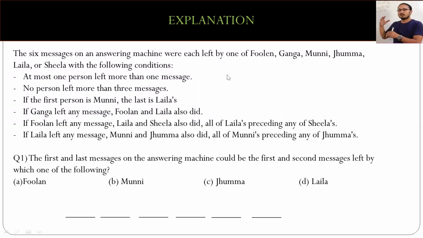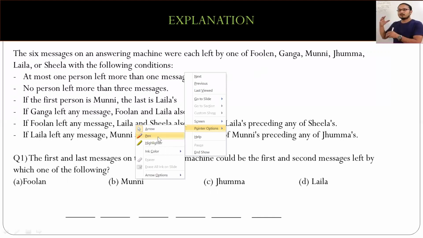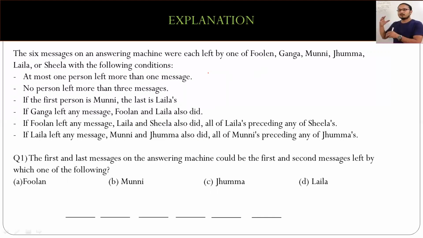So either we go question to question and solve, or we take a little bit of understanding of what the question is about and then proceed question-wise. So what I'll suggest is we take a little understanding of what information is given and how we are supposed to be taking the conditions out here. Once we have that understanding, it becomes a little easier for us to move about the questions.